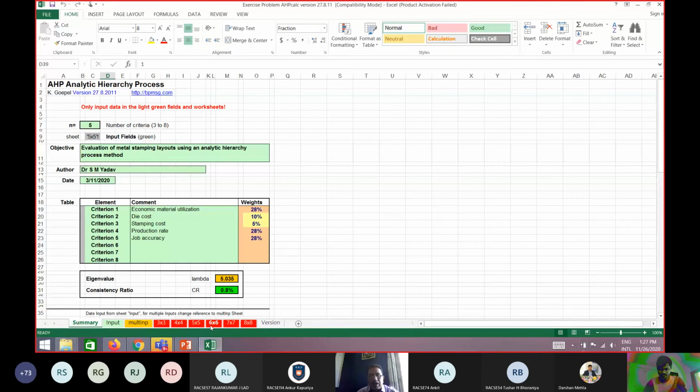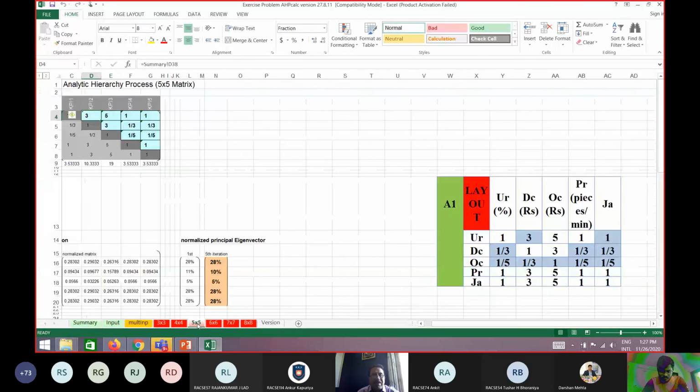In this summary, you have to write n is equal to 5, evaluation of metal stamping layout using an analytical hierarchy process. I have done it. The date is an old date on which I solved this, and I got these weights. But how did I get these weights? Let's see. My matrix was 5x5.